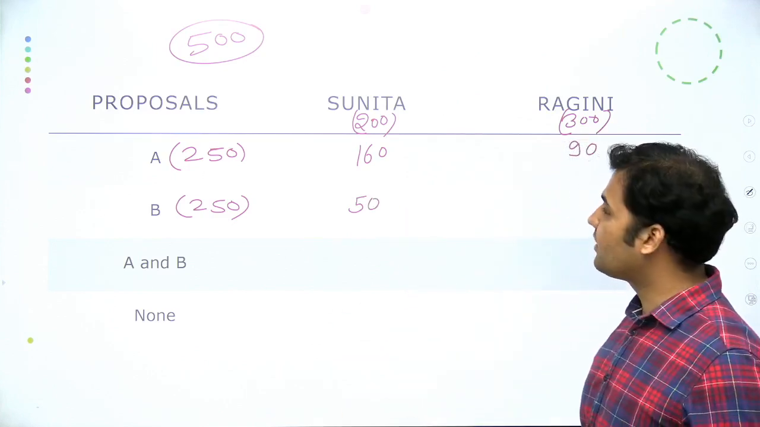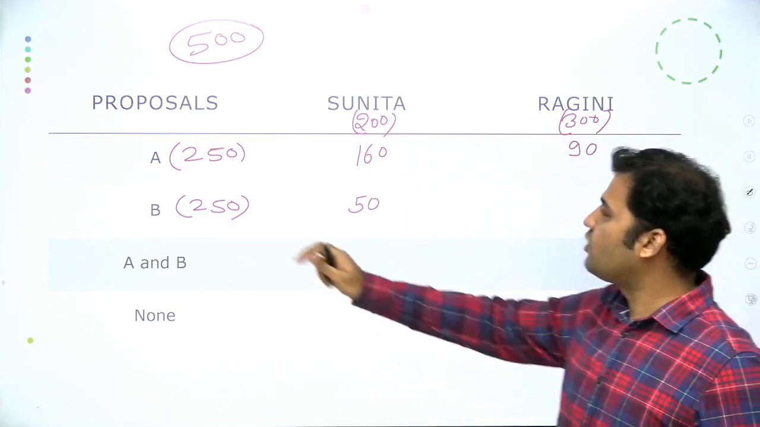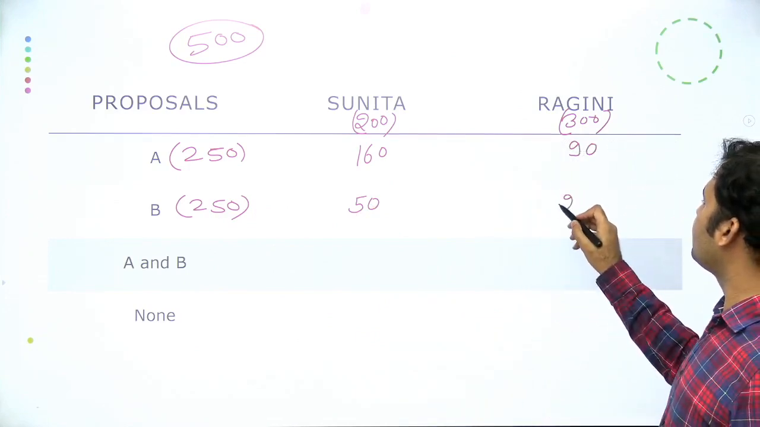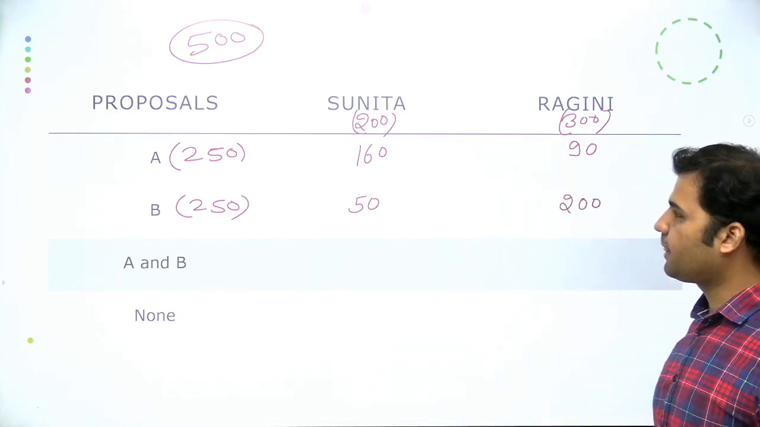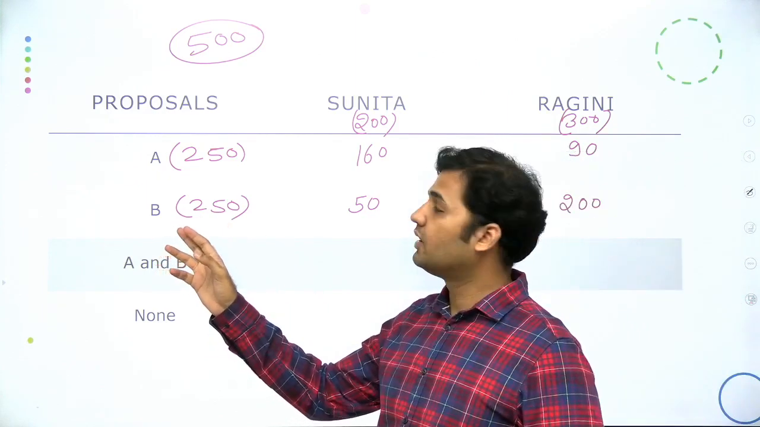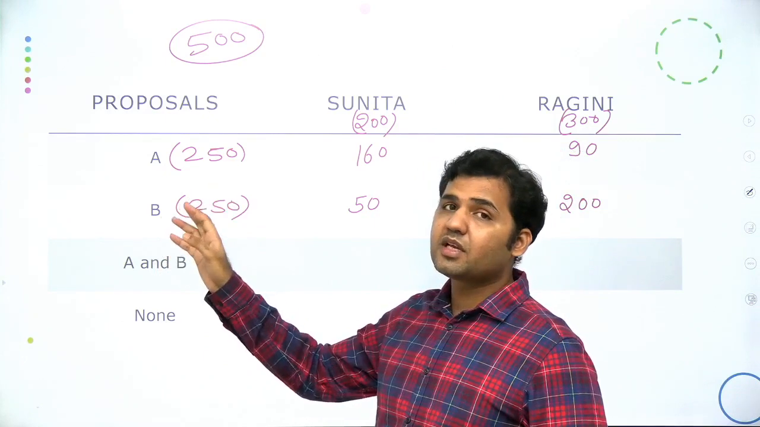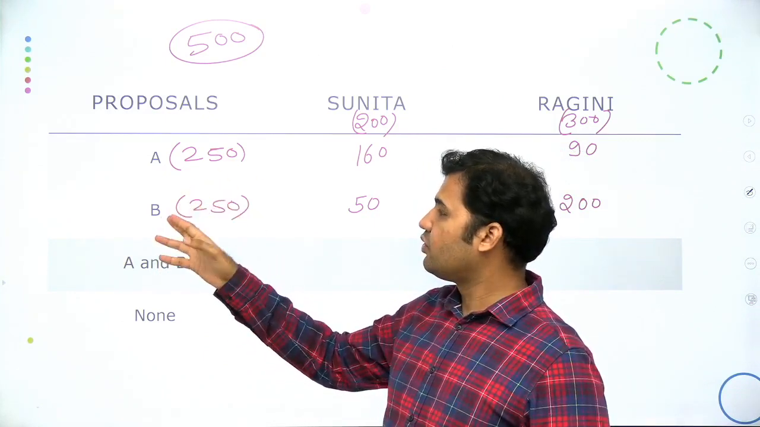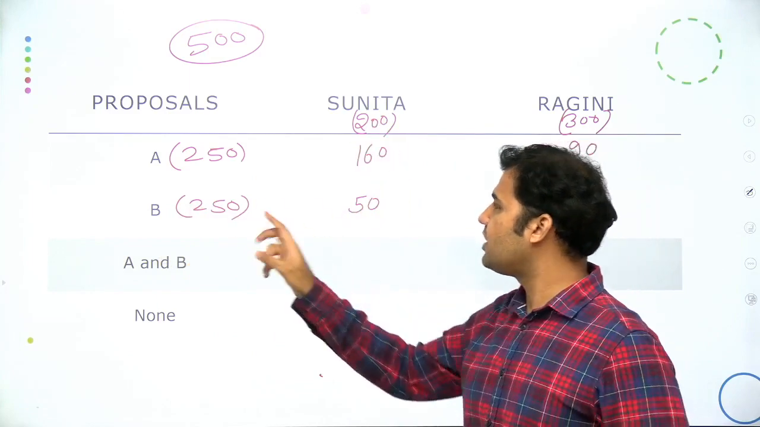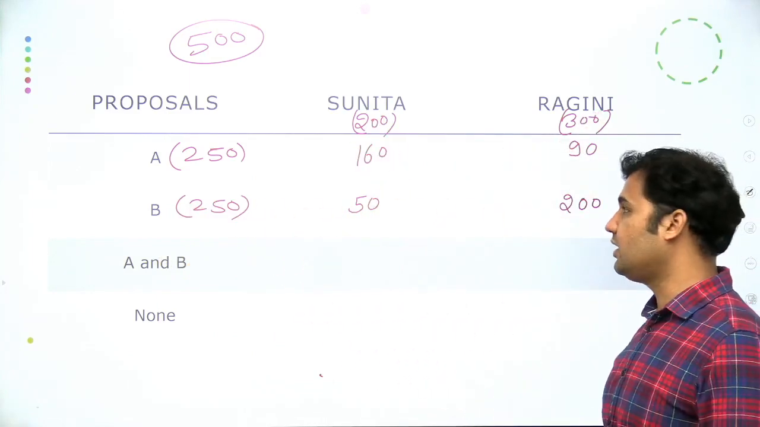So now you will be left with the remaining 200. Out of 250, 50 are over here. So can I say the remaining 200 students will be over here? Because 250 are supporting proposal B. Out of these 250, there will be some candidates who are also supporting A. But 250 are definitely supporting B, out of which 50 are supporting Sunita. So the remaining 200 have to be supporting Ragini.